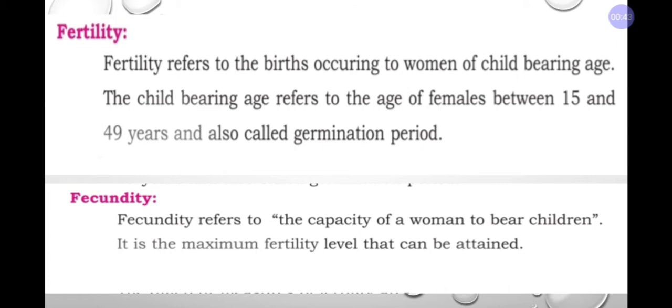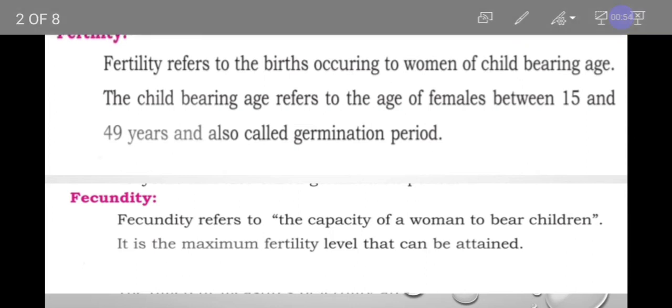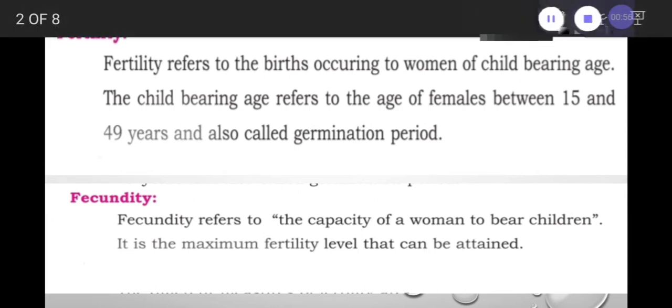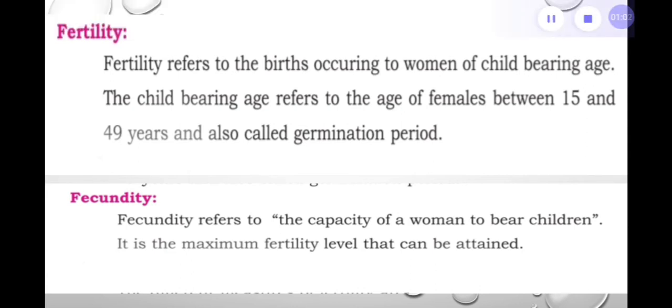This is called the childbearing age, where the females are bearing the child between 15 to 49 years, also called the germination period. It is the period where they can have fertility and childbirth.